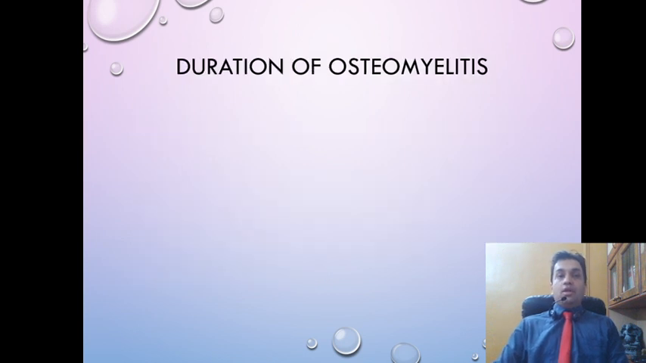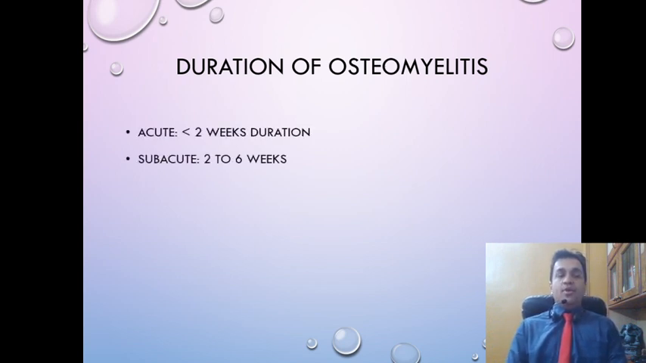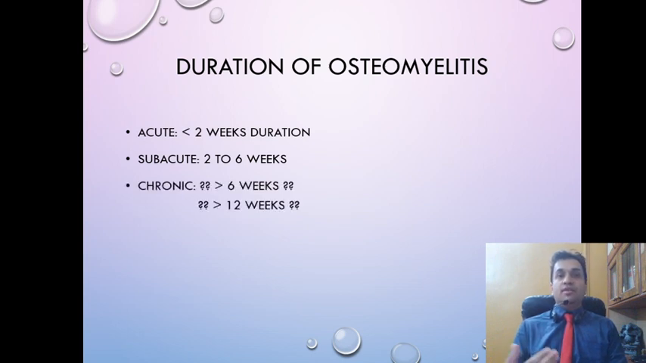Moving on, there has always been some debate about the duration of osteomyelitis. Acute osteomyelitis is one which lasts less than 2 weeks. Subacute is one which lasts between 2 to 6 weeks. This is fairly standard across all textbooks. The confusion comes as to what is chronic osteomyelitis, or more importantly, when does chronic osteomyelitis start. Some authors say 6 weeks, some authors say 12 weeks.